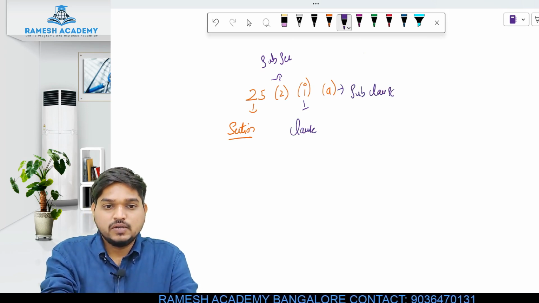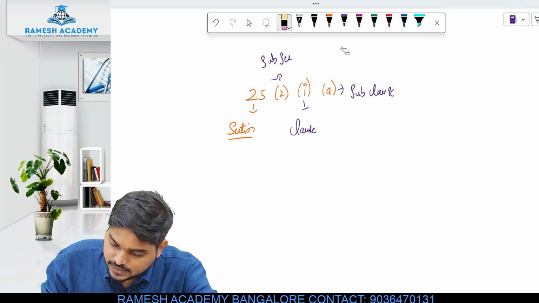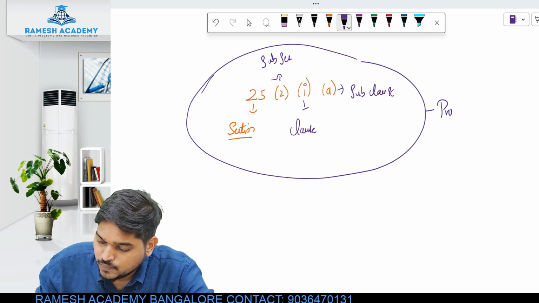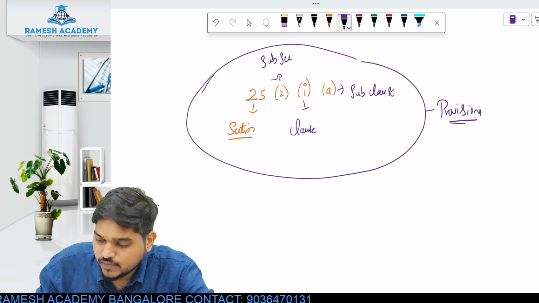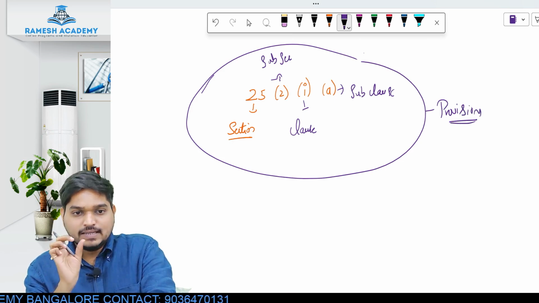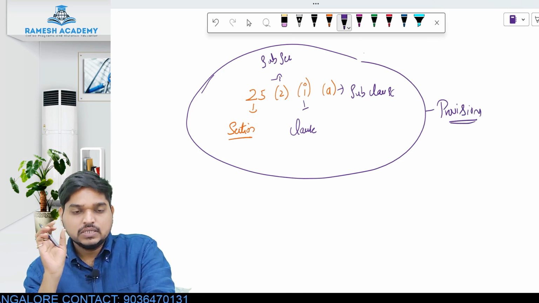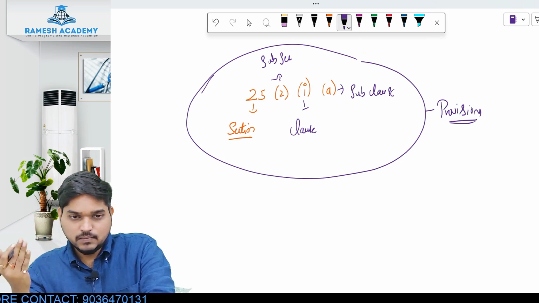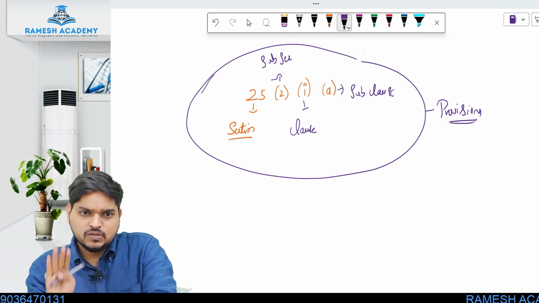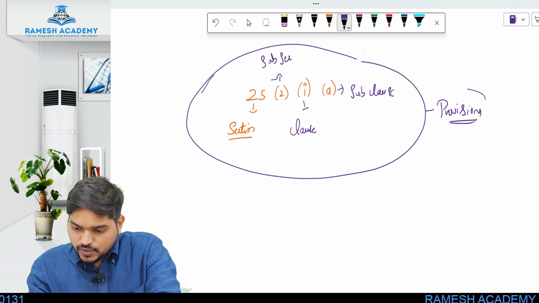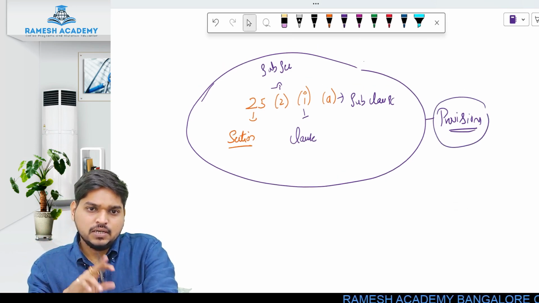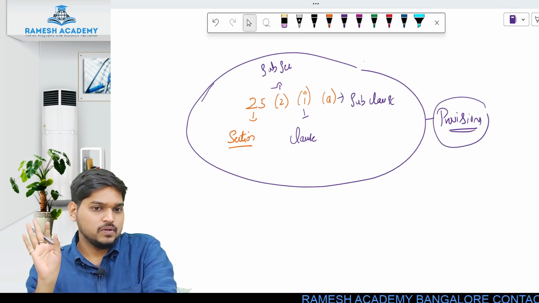The fourth part is called the subclause. And whatever content is given in all these 4, together we call it provisions. First part is called the section, second part the subsection, third part the clause, and the fourth part the subclause. There is nothing beyond that, only 4 parts. Whatever content is given in section, subsection, clause and subclause, together we call it provisions. So this is the basic thing you should understand. I hope this is clear to you.